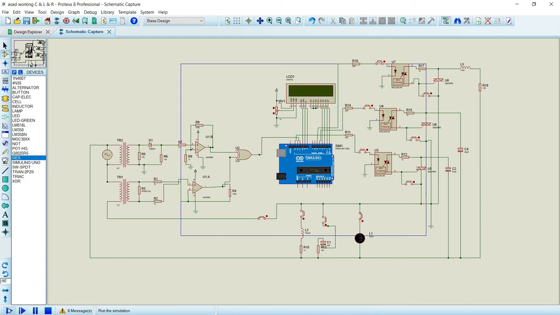Now for the final load we have a resistive load. Let's run it, and since we know in a resistive load the voltage and current are in phase, the power factor should be above 0.95, and here we can see it's 0.99. So this shows that the resistive branch is added right now and the power factor is 0.99.